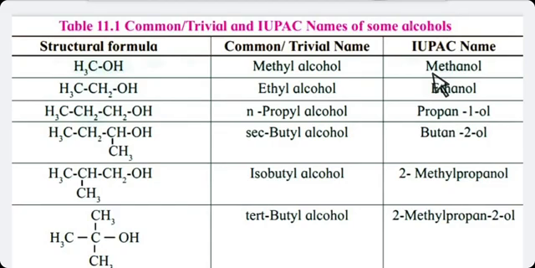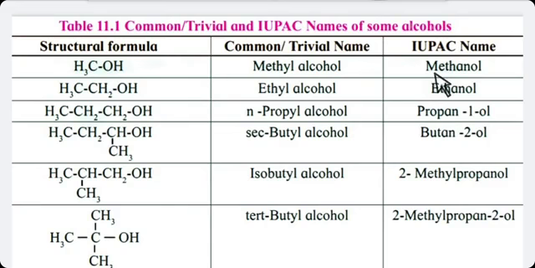Means from where your functional group is near, you have to number your longest chain. Second thing, the carbon which is not in the longest chain, or which is left from your numbering, is your branch. And always remember, you have to write your branch first, then afterwards your alcohol name.